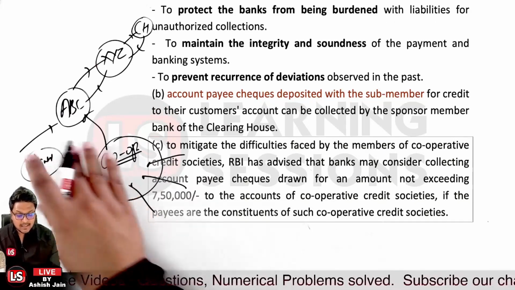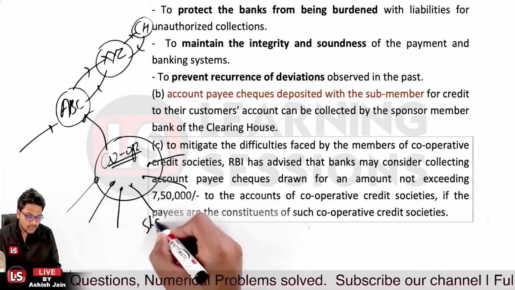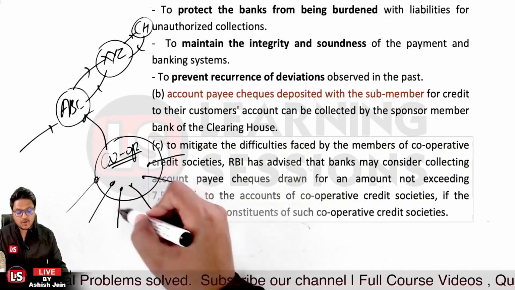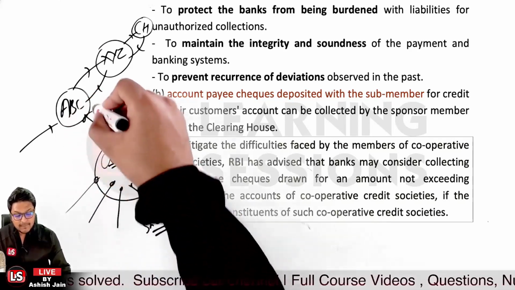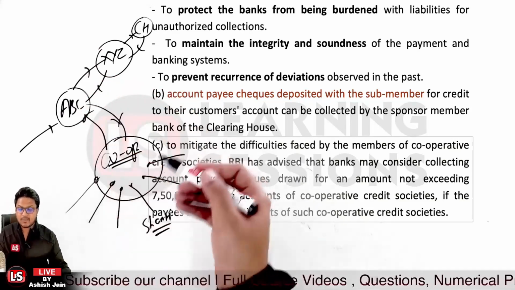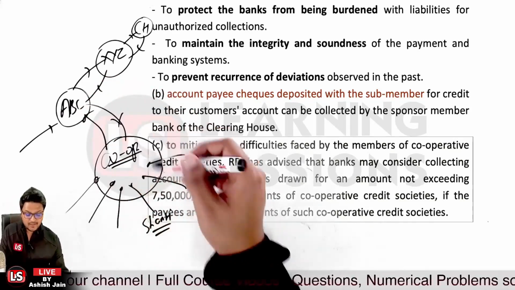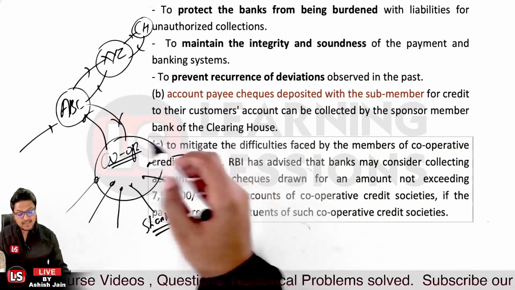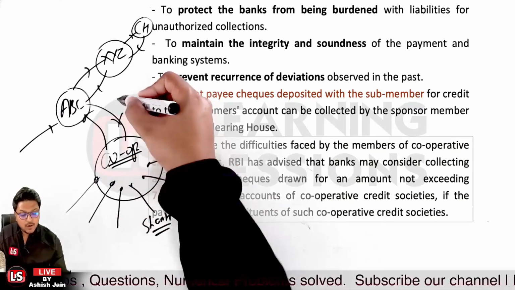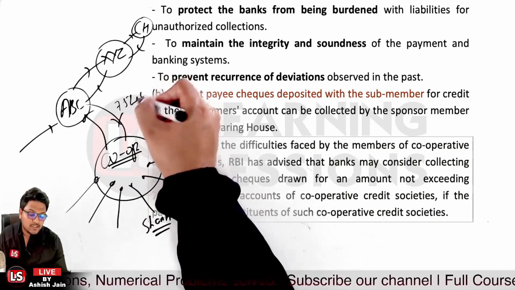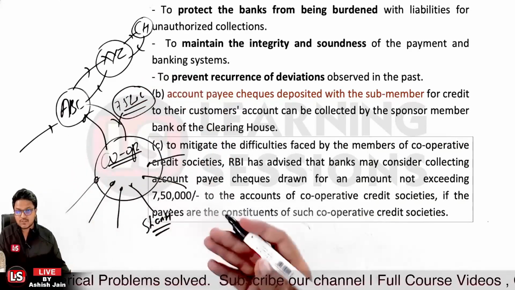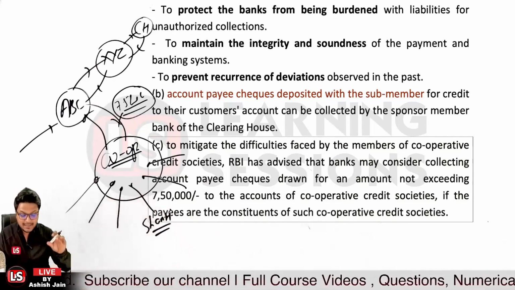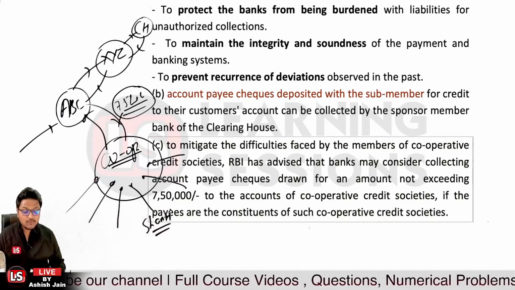But let's take the case that the check related to Shanti, who is a constituent and a member of this cooperative credit society, has been presented by the cooperative credit society to the ABC bank. In that case, the account of the cooperative society can be credited, even though the check was in the name of Shanti, but it has been presented by the cooperative credit society. The amount allowed is rupees 7.5 lakh. Up to this limit, if it is in the name of a constituent member of the cooperative credit society, it can be collected and credited into the account of the cooperative credit society.